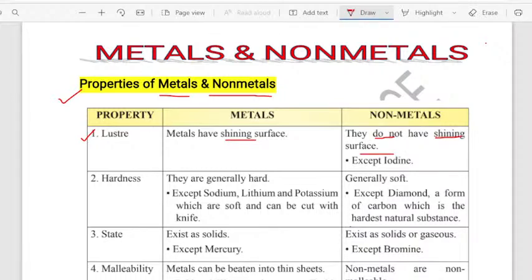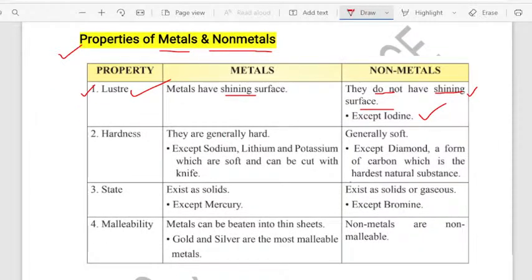So metals are lustrous, non-metals are non-lustrous. Except iodine, all the non-metals do not show the shining property. All the non-metals except iodine are non-lustrous.